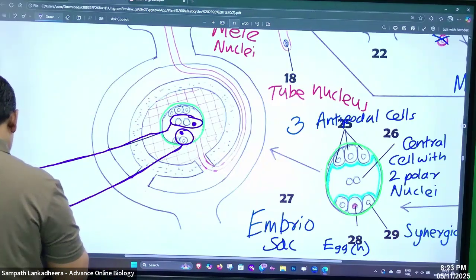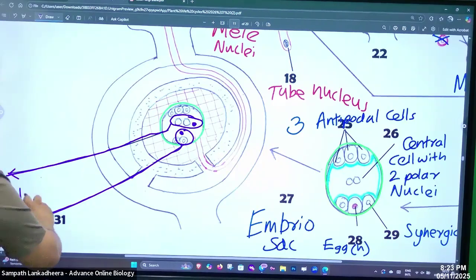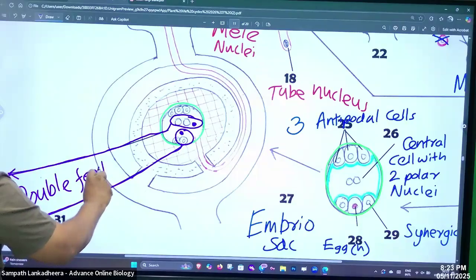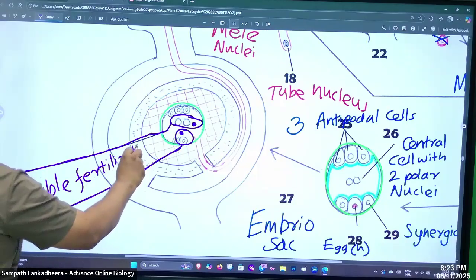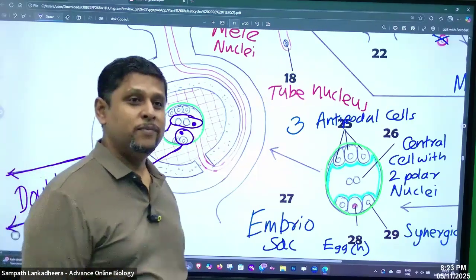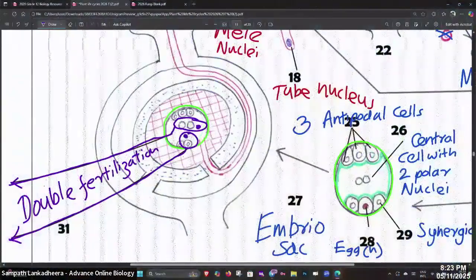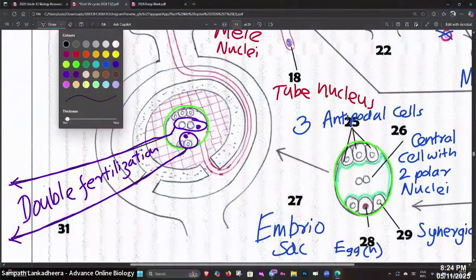So what happened here? That is a double fertilization. Double fertilization. Fertilization happened two times. Right? So what happened in the double fertilization?